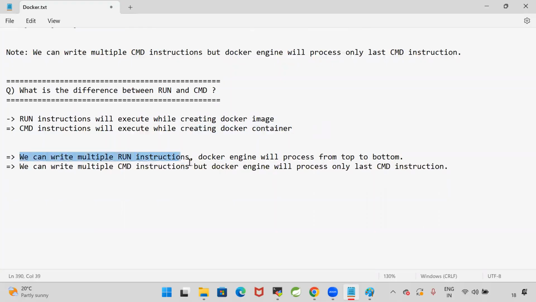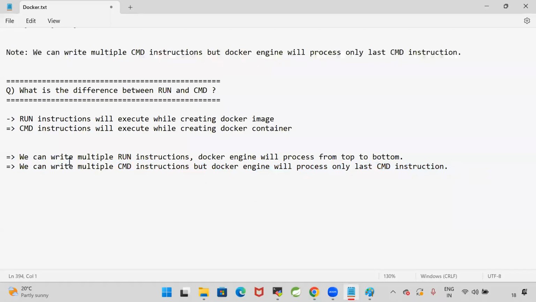We can create multiple run instructions. Docker engine will process from top to bottom. We can write multiple CMD instructions, but Docker engine will process only the last CMD instruction. So here, if you write multiple CMD instructions, there is no use.